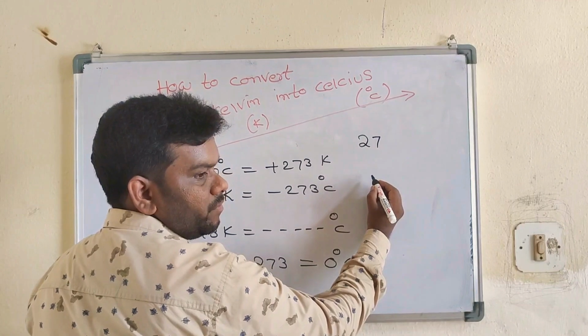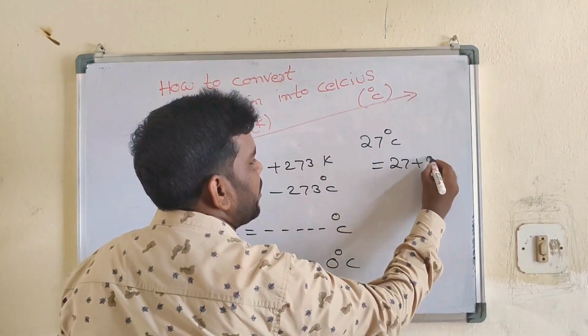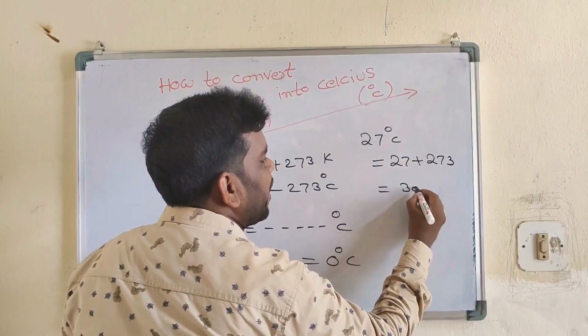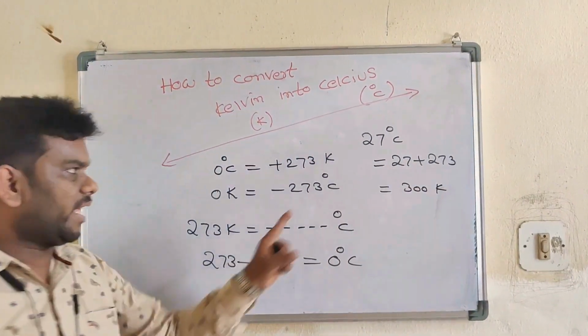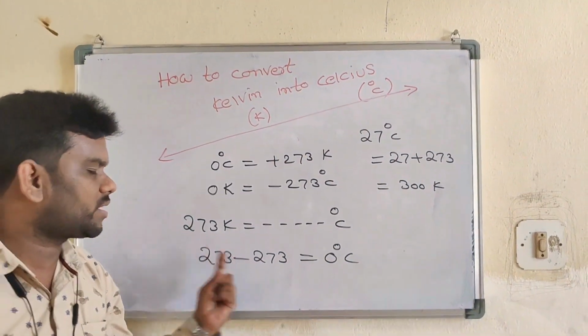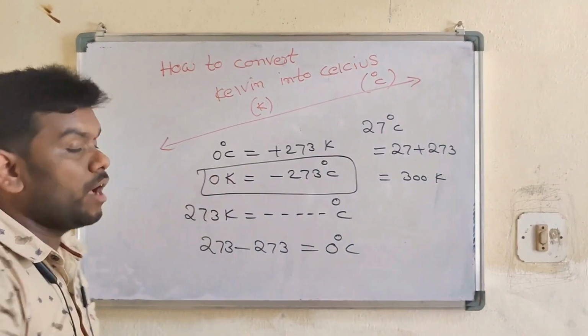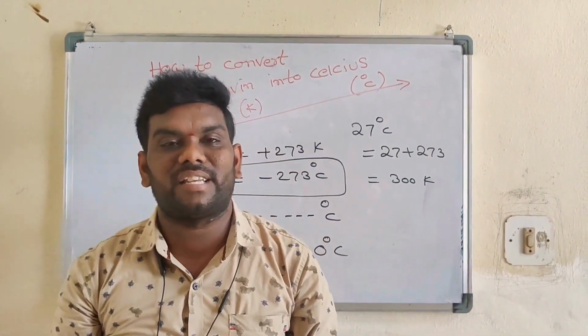127 degrees Celsius is equal to 127 plus 273, 400 kelvins. It is Celsius to Kelvin. But Kelvin to Celsius, you should subtract. That's why 0 Kelvin is equal to minus 273 degrees Celsius.